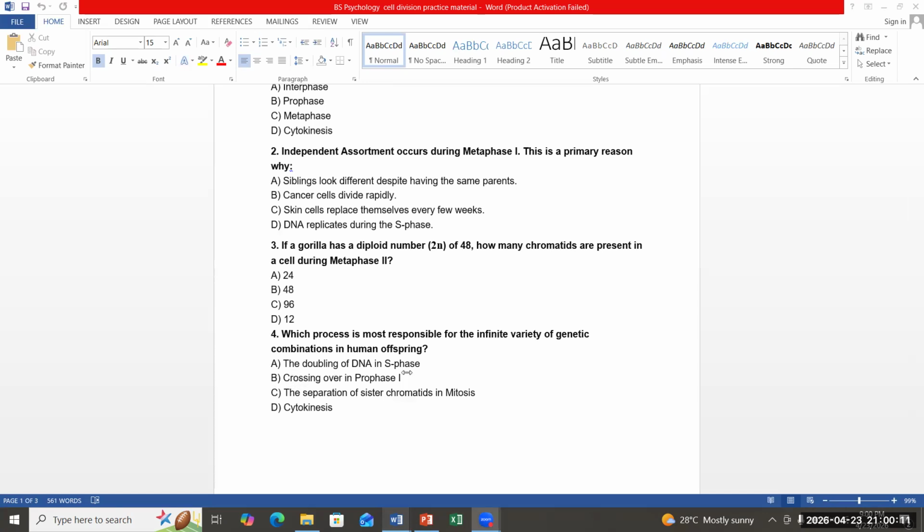It's not A. A is ensuring the genetic material is doubled. Not C, beta. What is happening in C? The separation of sister chromatids in mitosis. In mitosis, genetic variation does not take place. At the end of mitosis, the starting genetic material and the ending genetic material are exactly the same. C is not the answer, Rita. Am I clear? Anyone who wrote answer C is incorrect. I hope you got it.